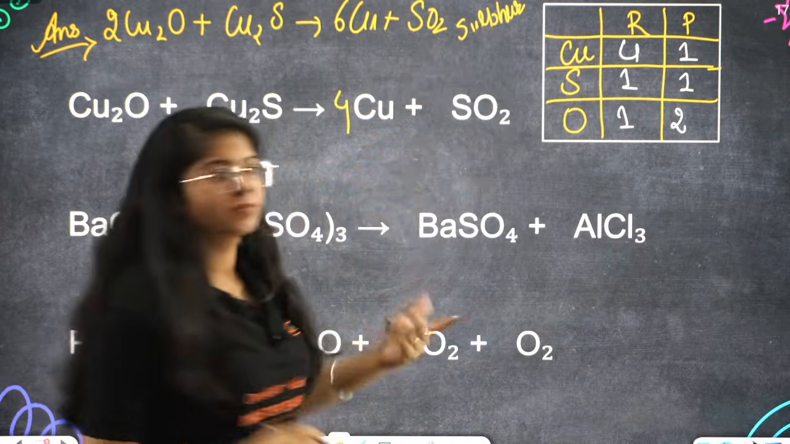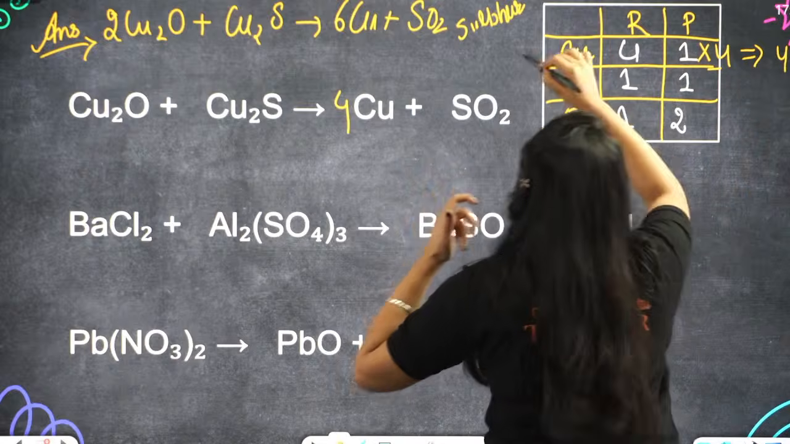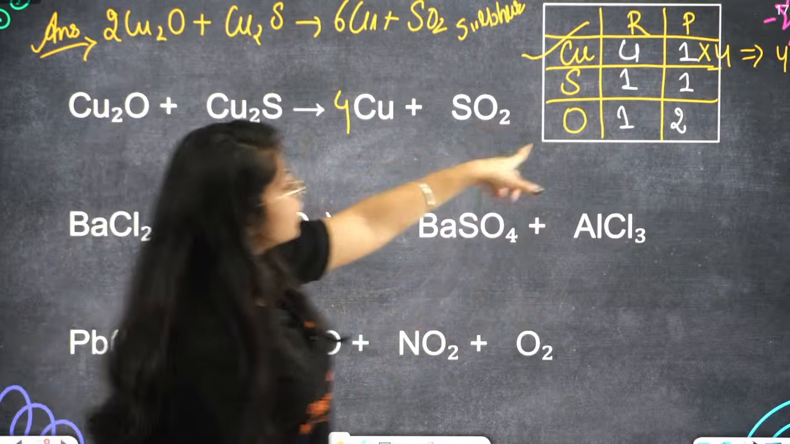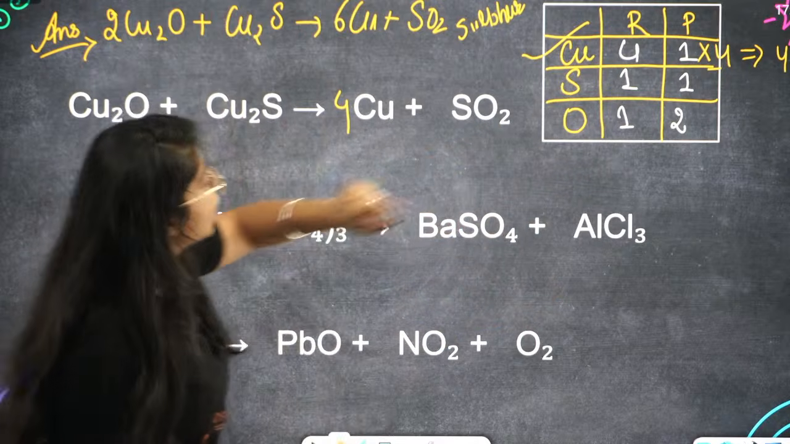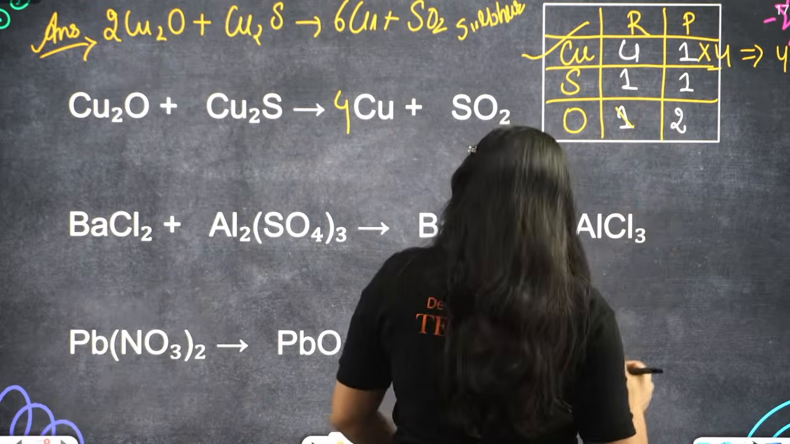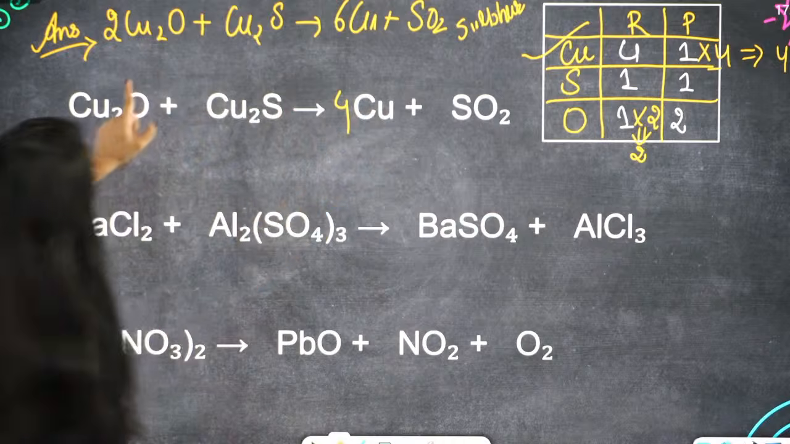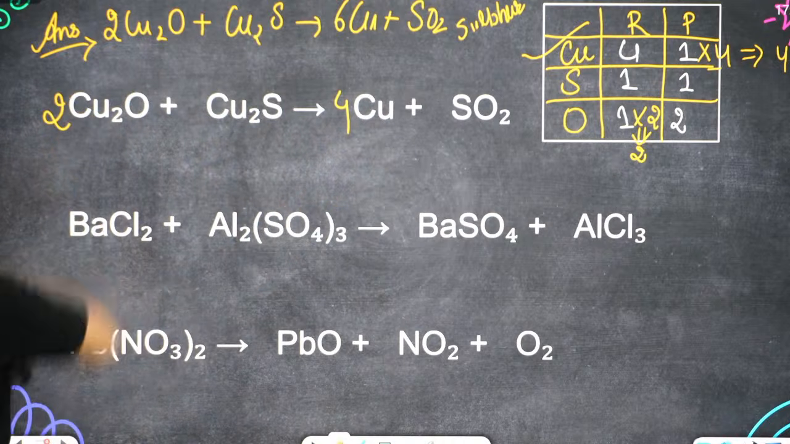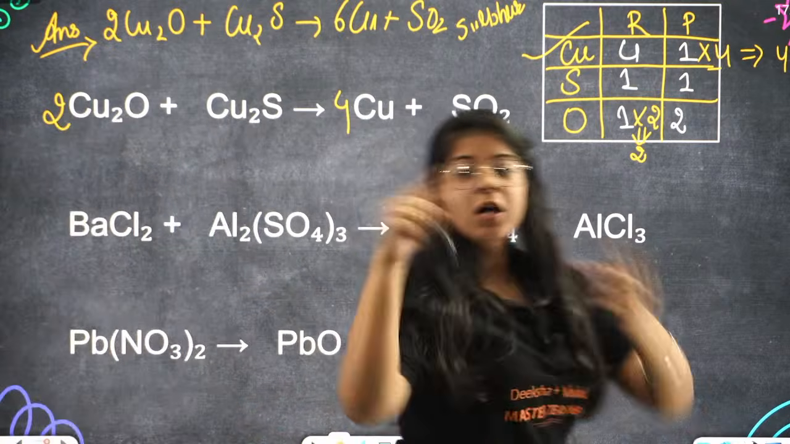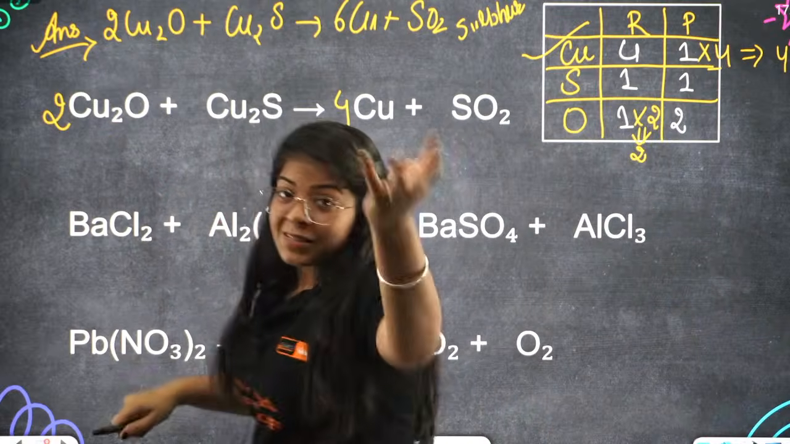Okay, very good. I multiplied this one with 4 and I got 4 copper. Copper is balanced. Done. Then sulfur, 1, no need to balance. Then oxygen, reactant is 1, but product is 2. So now I have to multiply this one with 2, so that the final answer is 2, right? So I'll have to multiply this oxygen with 2, that is this. Okay, but wait a minute. In trying to balance oxygen, we unbalanced copper. Because now this is 2 into 2, 4 copper plus 2 copper, 6 coppers are there.